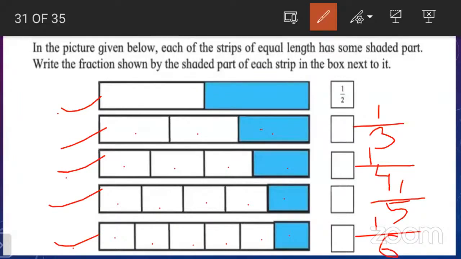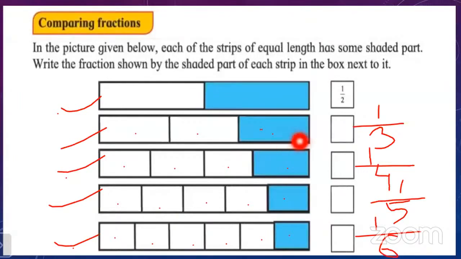Look at here. The numerator of this fraction is 1. The numerator of this second fraction is also 1. The numerator of this fraction is also 1. So all the fractions have the numerator 1. This strip, which we have written in the form of fractions, we are going to compare to see which one is bigger and which one is smaller.